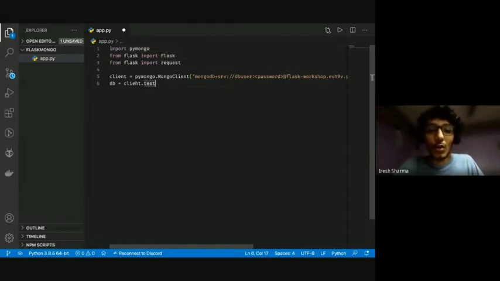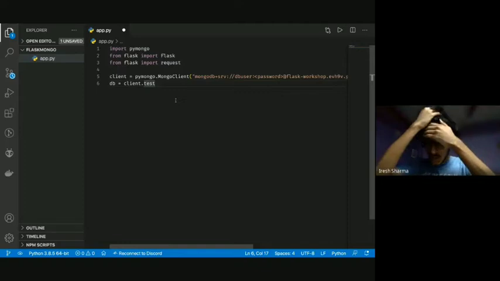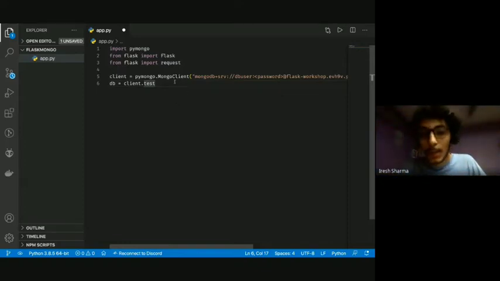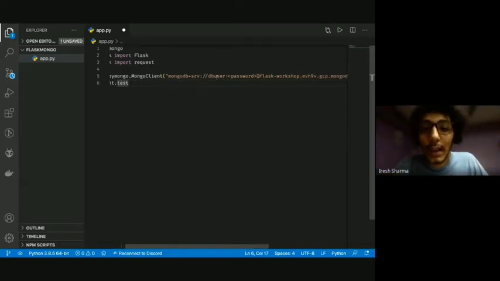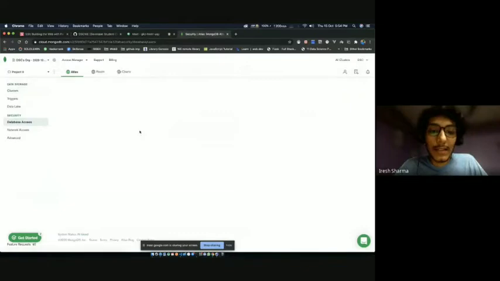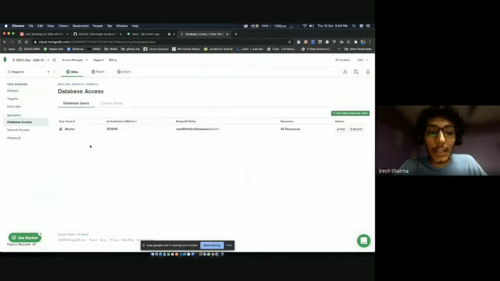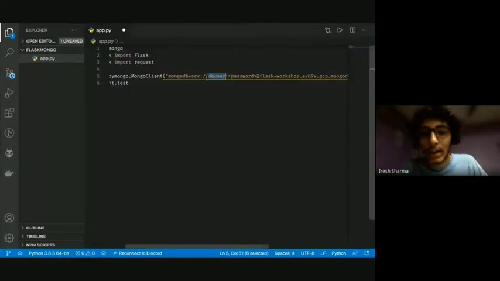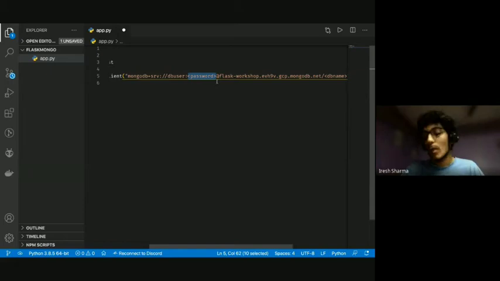Cool. So once you get this string, you're going to see it already has DB user in here. That is the user that I created. So let me close this. Let's go to database access. You can see we have DB user. That was the user that I created, and it already has that. But it has a placeholder for password. That is because it doesn't know my password, and I have to add my password here.